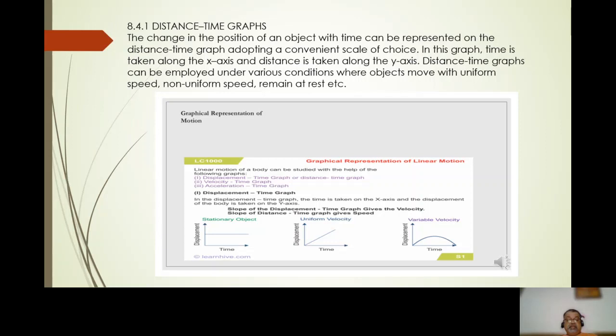A simple example is shown here. For a stationary object, the distance remains constant. Then for uniform velocity, it starts from 0 and you can see a straight line going up. Then for variable velocity, you can see different curves coming up.